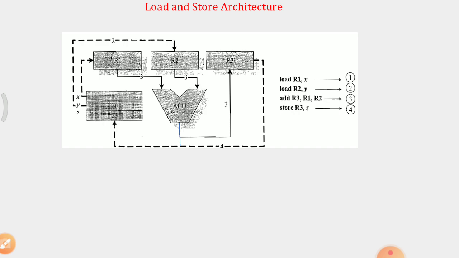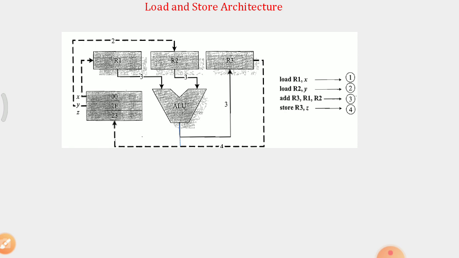Load and store architecture. So basically the RISC based processors or controllers are having this load and store architecture. So how is it going to work? Basically every operation is going through registers only.